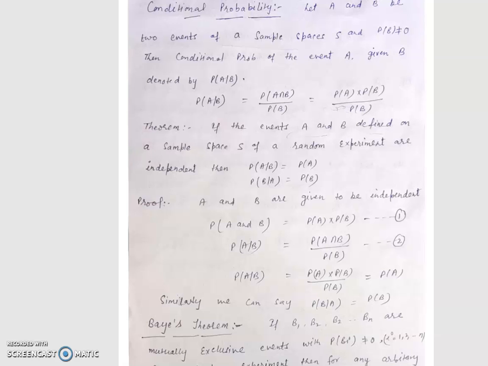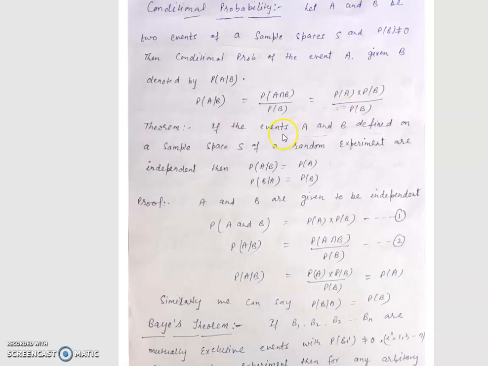Definition of conditional probability: if we have two events A and B of a sample space S and the probability of B does not equal 0, then the conditional probability of the event A given B, denoted by P(A|B), is the probability of A intersection B upon the probability of B. And the probability of A intersection B is the probability of A into the probability of B. This is one of the most important theorems based on conditional probability.